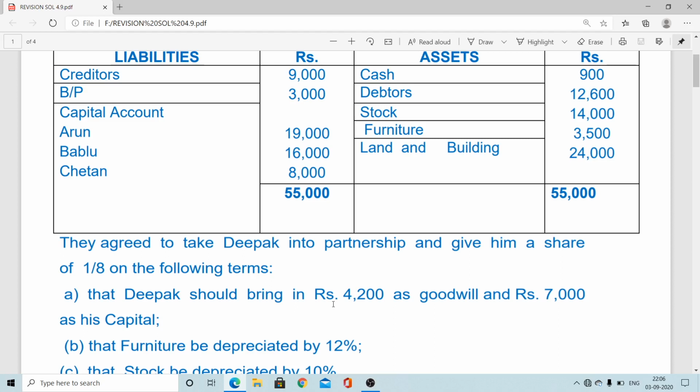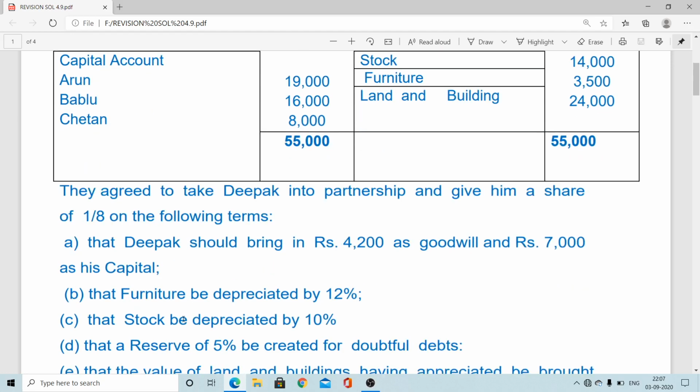So here we know when a new partner brings amount of goodwill, that time generally two entries are required. One for contribution time, cash or bank account debit to premium for goodwill, PGW, and another entry, transferring premium for goodwill to old partners under sacrificing ratio. For capital contribution purposes, cash or bank account debit to that respective partner's capital. So here cash account debit to the capital.